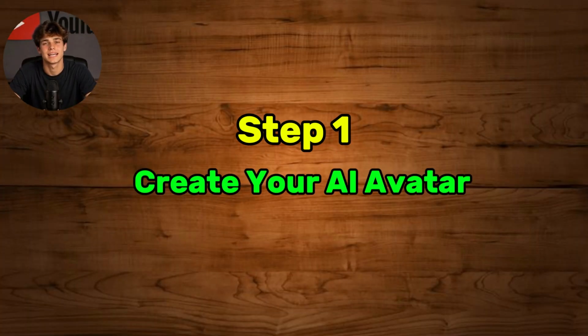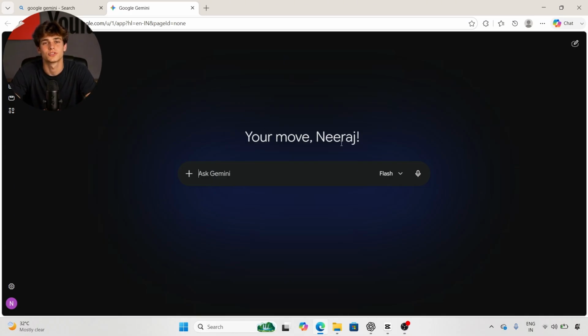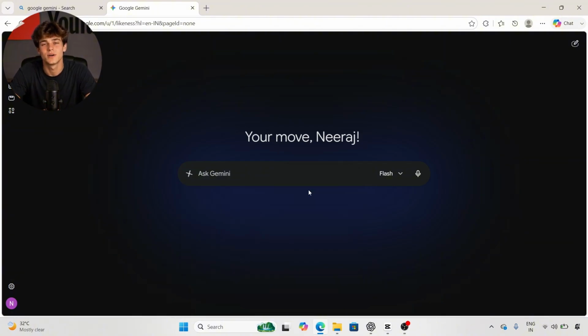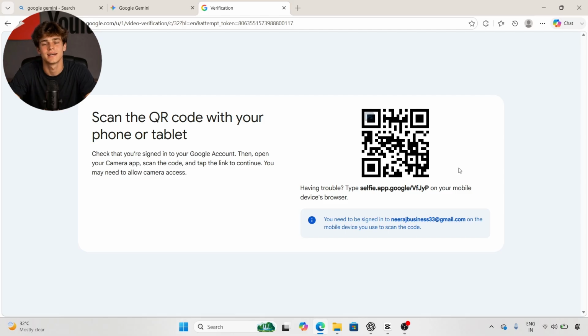Step 1. Create your AI avatar. The first thing you need to do is create your AI avatar inside Google Gemini. Open Google Gemini, and once you're on the home page, you'll notice a plus icon. Click on that. Now select More Upload. After that, you'll see an option called Add Your Avatar. Click on Try Now. As soon as you click it, a QR code will appear on your screen.